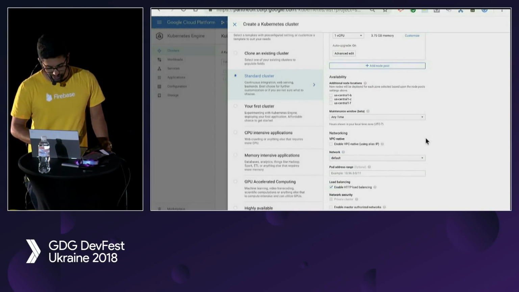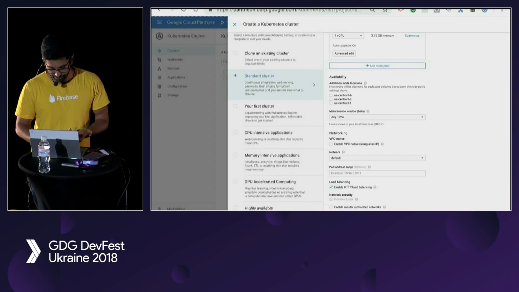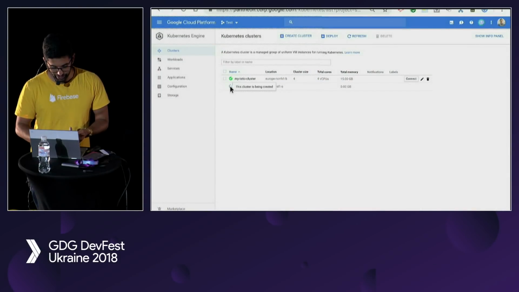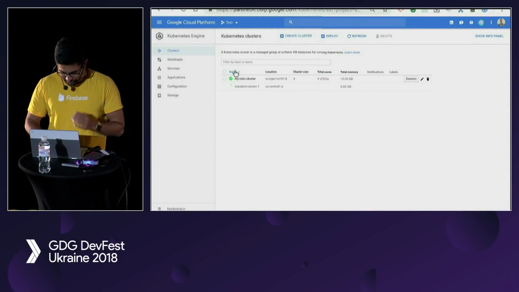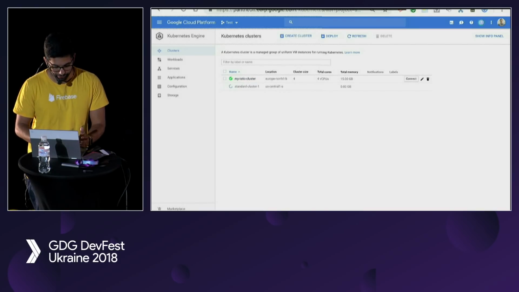The really important thing is it's just one click and you get to create a cluster, right? So let's create that, and you can see it spinning up here. Like I said, I already have a cluster created, and we're going to use that one.